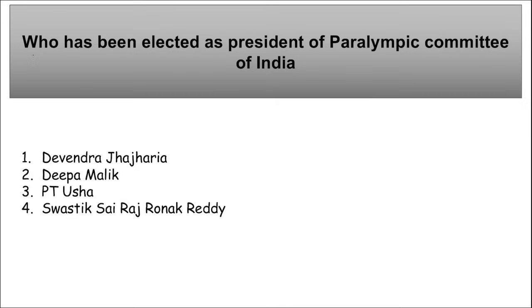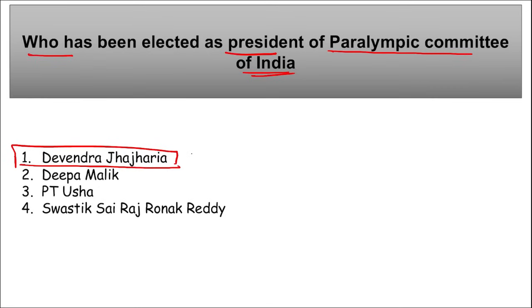Who has been elected as the president of the Paralympic Committee of India? Devendra Jhajharia has been elected as the president of the Paralympic Committee of India. Right? He succeeded whom? He succeeded the para athlete Deepa Malik, correct, as the president of the Paralympic Committee of India, whose term ended on 31st of January 2024.